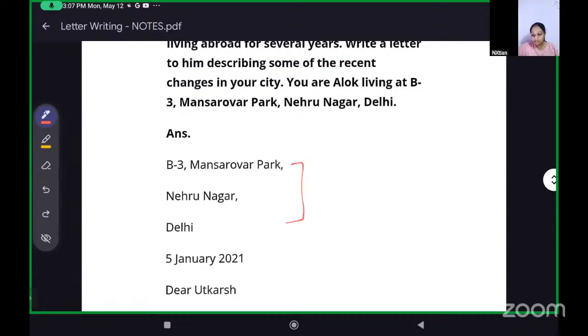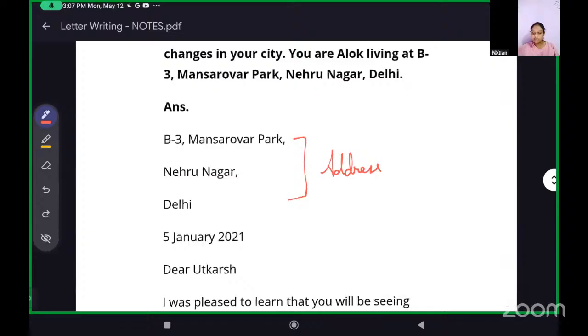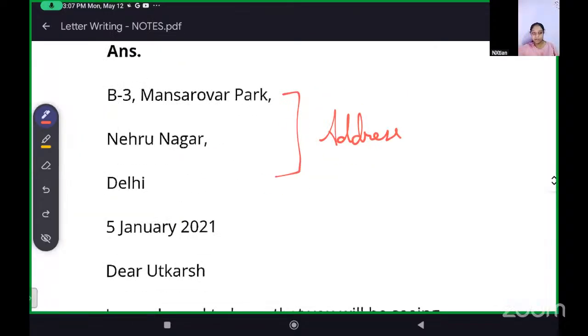We will write our address first. First the sender's address, then the receiver's address. In formal letters, informal letters, we usually don't write the receiver's address. We just write the sender's address. In the sender's address, I told you there can be three things.